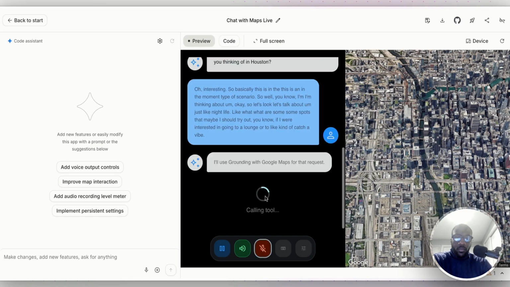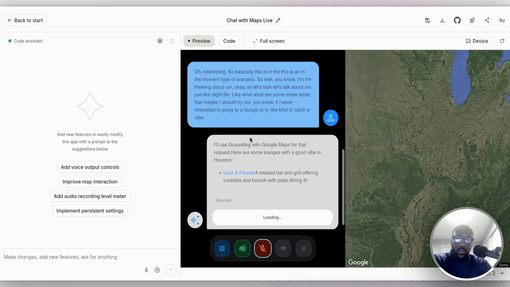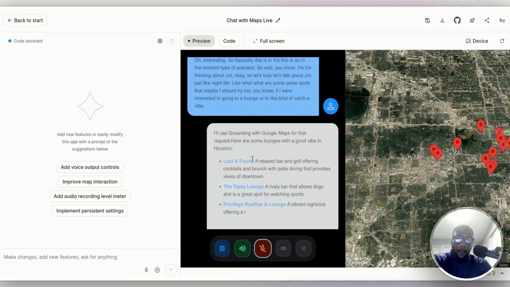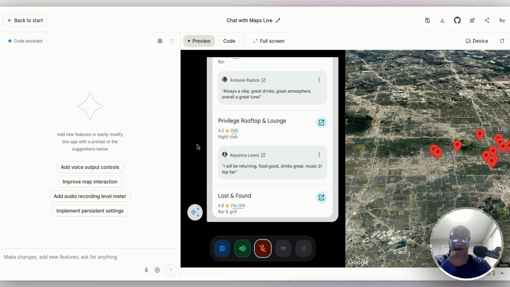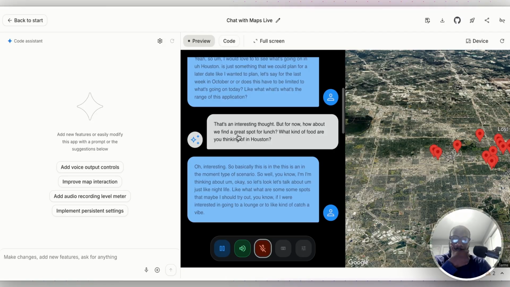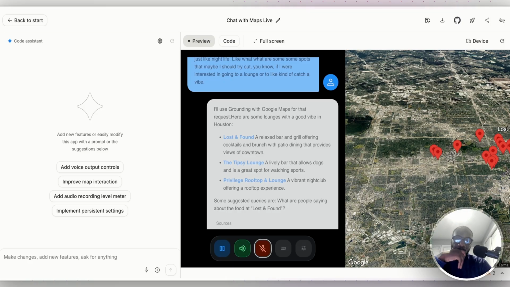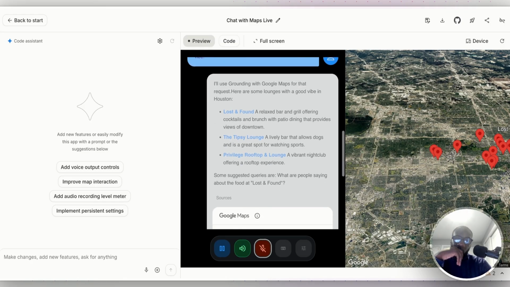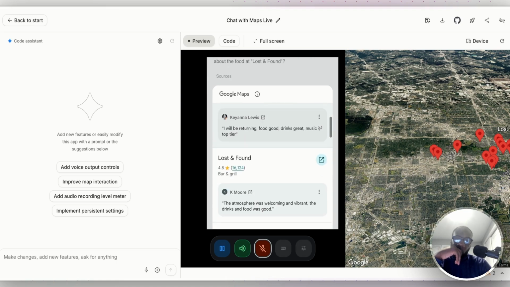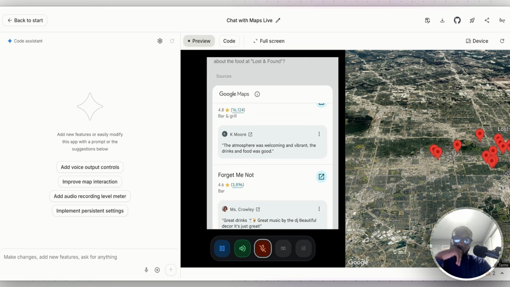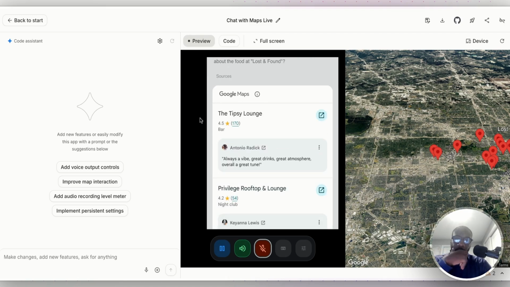I'll use Grounding with Google Maps for that request. Here's some lounges with a good vibe in Houston. Lost and Found, a relaxed bar and grill offering cocktails and brunch with patio dining that provides views of downtown. The Tipsy Lounge, a lively bar that allows dogs and is a great spot for watching sports. Privilege Rooftop and Lounge, a vibrant nightclub offering a rooftop experience. Some suggested queries are: What are people saying about the food at Lost and Found?